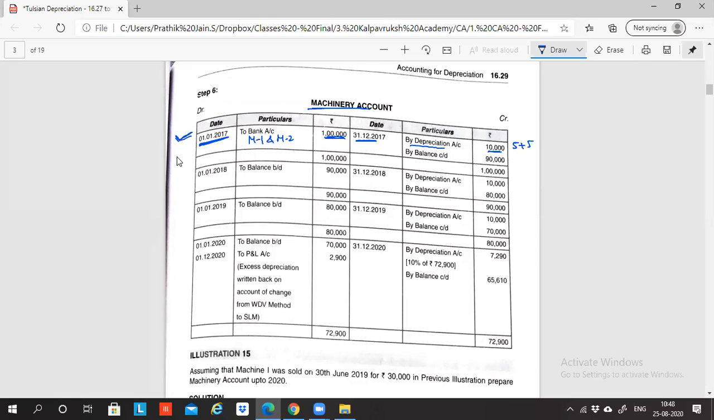Do you agree with me? 1 lakh is the purchase cost. If 10,000 depreciation is charged under the SLM method, 90,000 is the balance carried down. This balance carried down will become the opening balance. In 2018 you never purchased any asset.